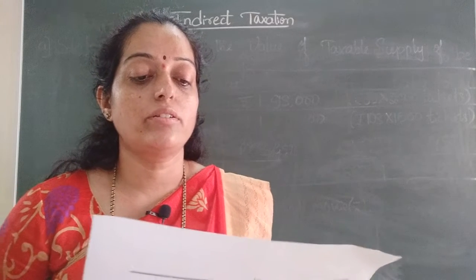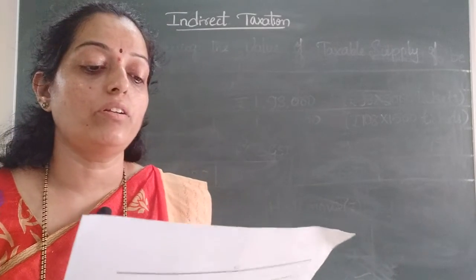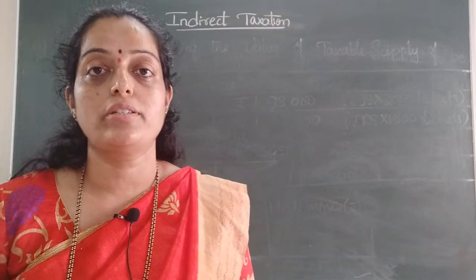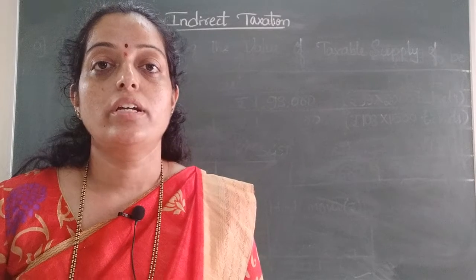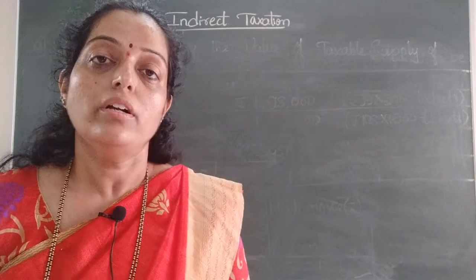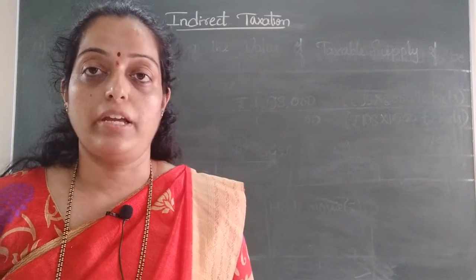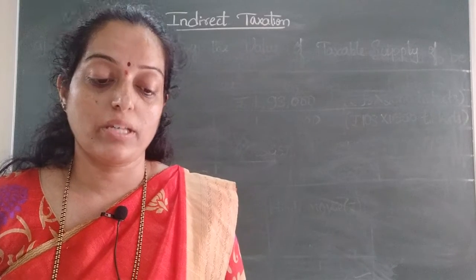So, what they asked is whether this company is eligible for composition scheme. Composition scheme means along with the goods, if services also come under the transaction or supply, we call it a composite supply.